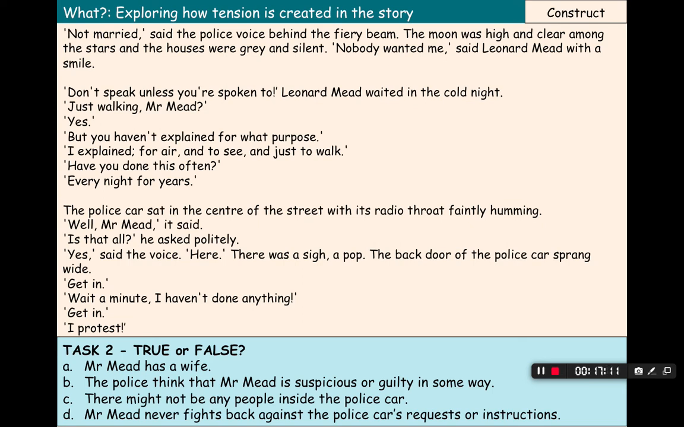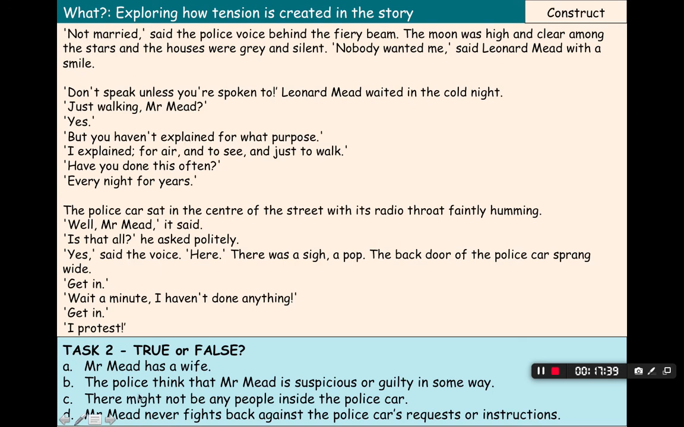Okay, so we'll go through the answers. Pause if you need some more time. A, Mr. Meade has a wife. Well, if you look up here in the first section, it says not married, which links the fact that he doesn't have a wife. So that answer for A is false. And it's almost like they expect everyone to be married, everyone to fit into a certain stereotype, and they're a bit shocked that Mr. Meade isn't.